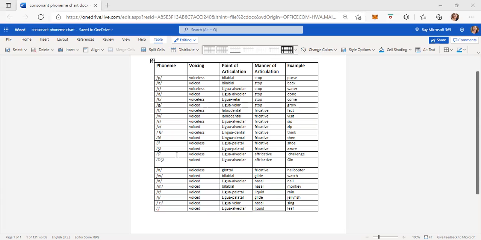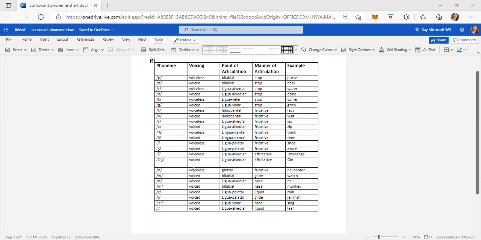The next one is ch. According to voicing it is voiceless, according to point of articulation lingual alveolar, according to manner of articulation affricate. Example, challenge. The next one is J, as in gem. According to voicing it is voiced, according to point of articulation lingual alveolar, according to manner of articulation affricate. Example, gem.